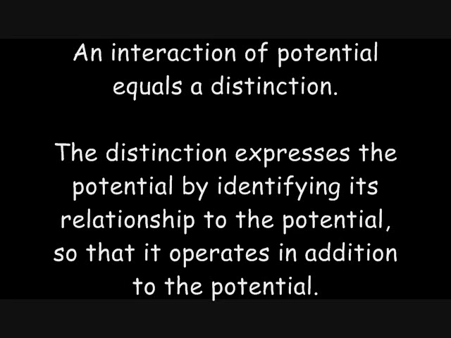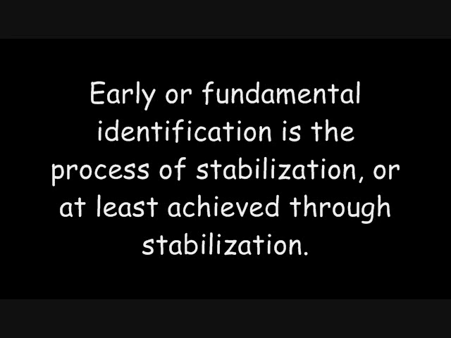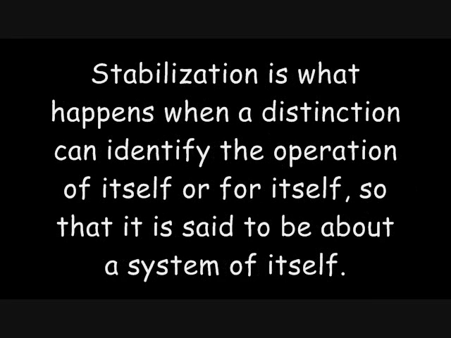An interaction of potential equals a distinction. The distinction expresses the potential by identifying its relationship to the potential, so that it operates in addition to the potential. Earlier, fundamental identification is the process of stabilization, or at least achieved through stabilization. Stabilization is what happens when a distinction can identify the operation of itself or for itself, so that it is said to be about a system of itself.